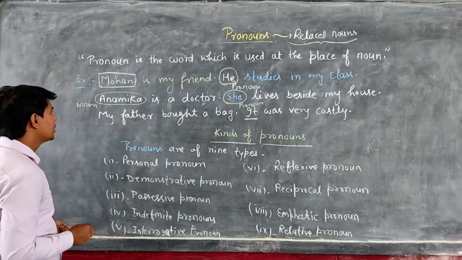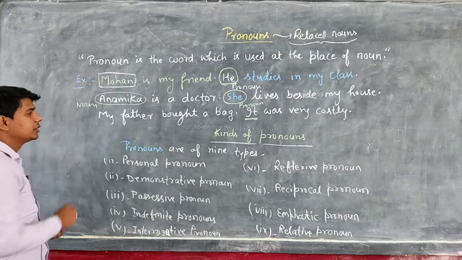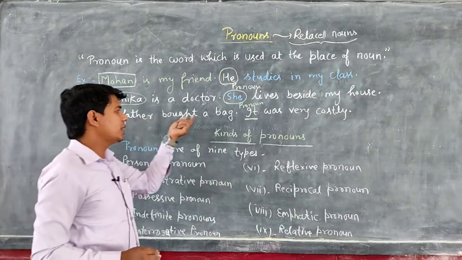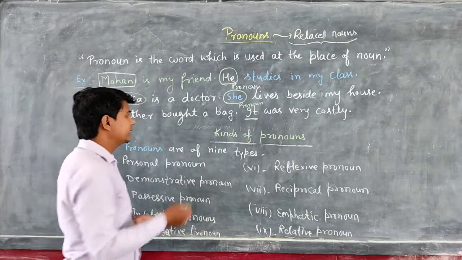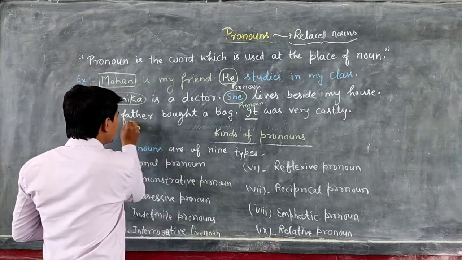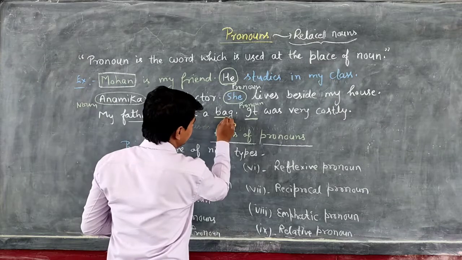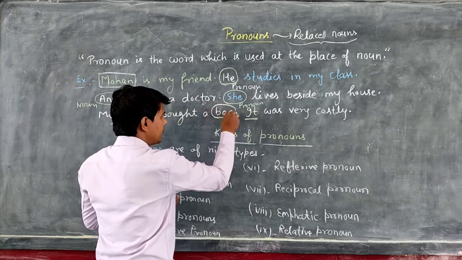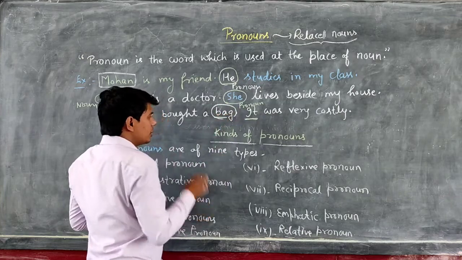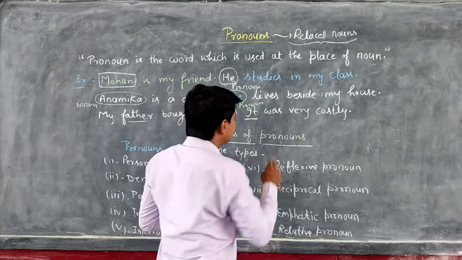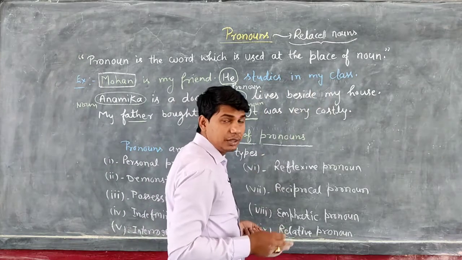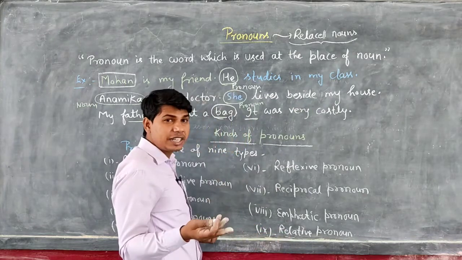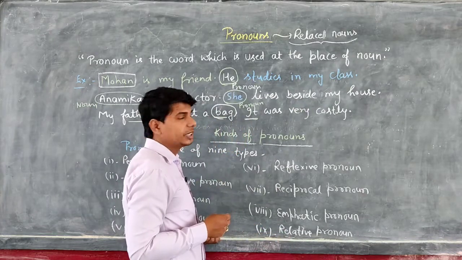Now see the third example. My father bought a bag. In that sentence, my father is a noun and bag is also a noun. My father bought a bag. It was very costly. What was very costly? The bag was very costly.